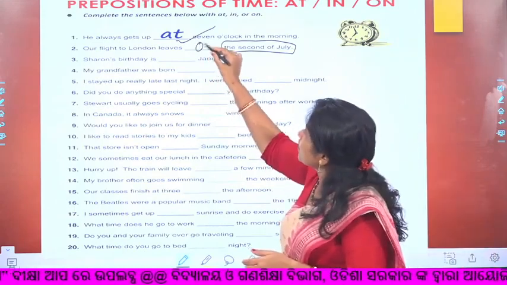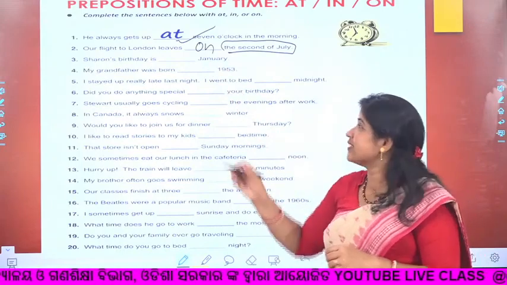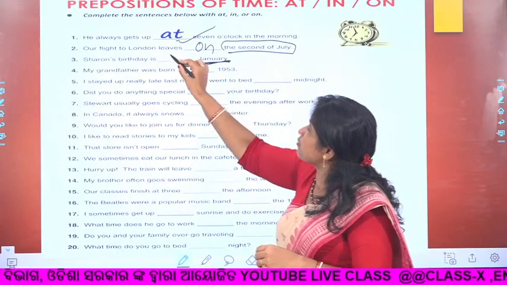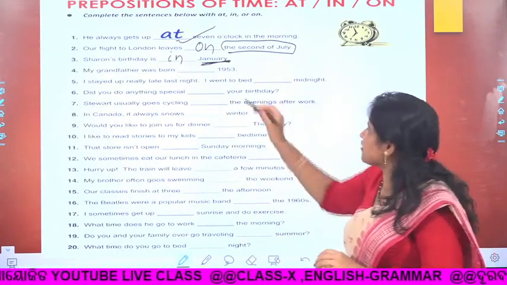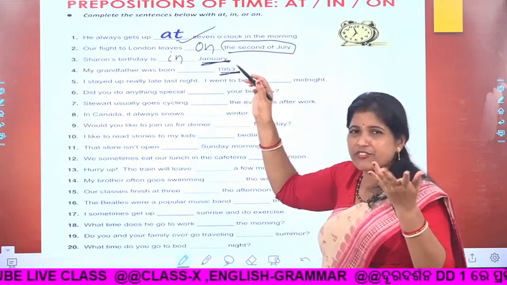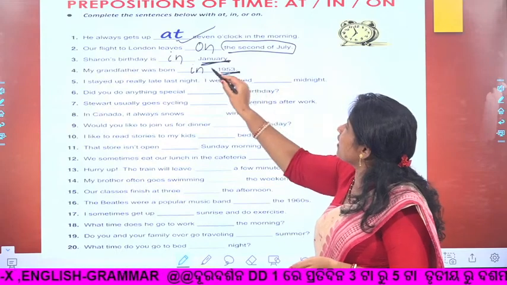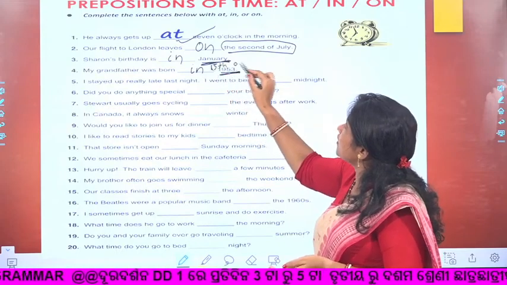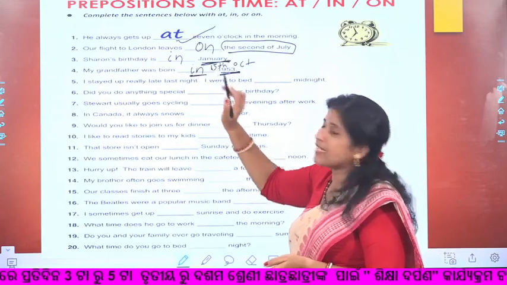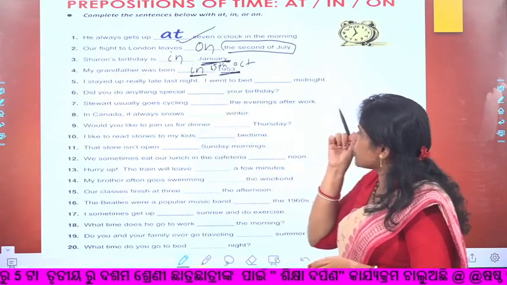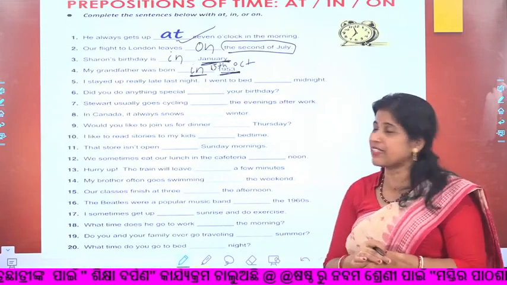Sharon's birthday is dash January. January means month, so in January. My grandfather was born dash 1953. You just see, date is not given, only year is given. So in. If it were given 15th October 1953, then it would be on, not in.